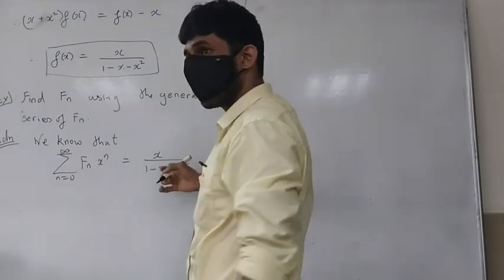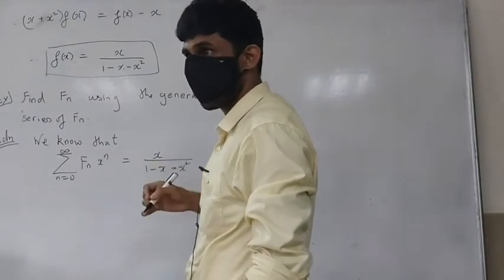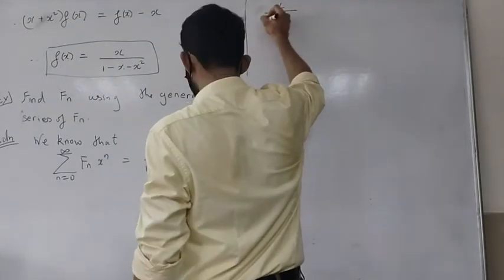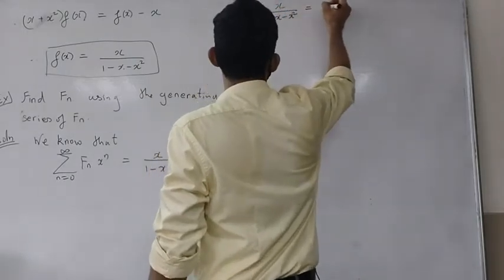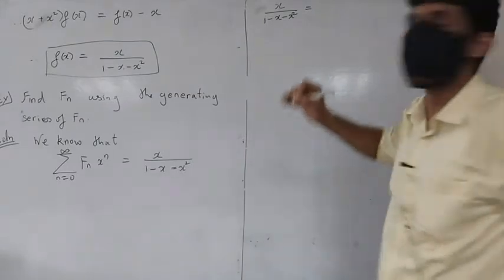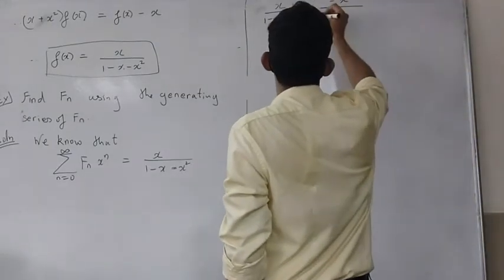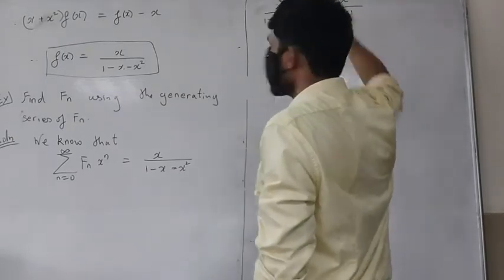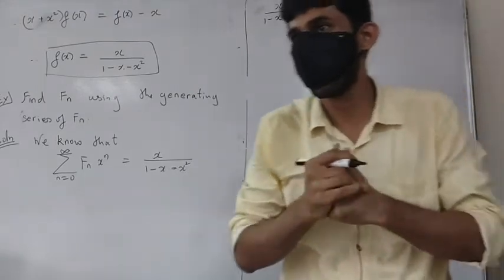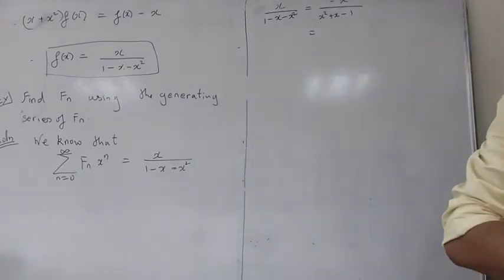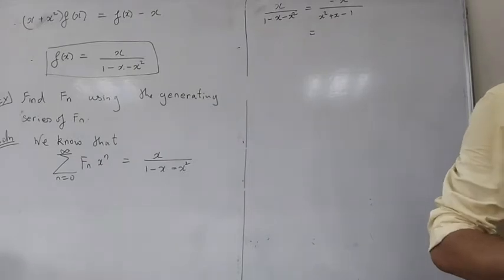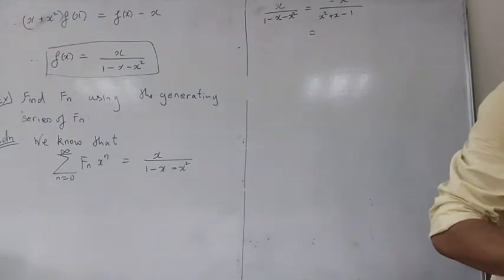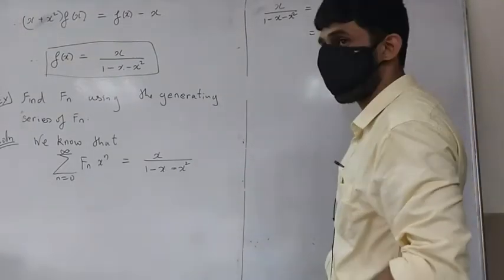To get that, we will have to look for the roots of this polynomial. So we have our x upon 1 minus x square. This is, to make it easier, we'll have minus x upon x square plus x minus 1. Okay, you can find the roots of this polynomial. How will you find the roots of the polynomial? Using the formula, right? You all know the formula to find the roots of the polynomial, right? So you all can use that. And what will the roots be? Can anyone tell me what the roots are of this polynomial?